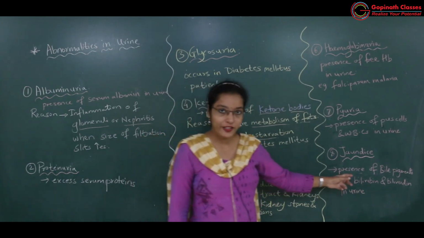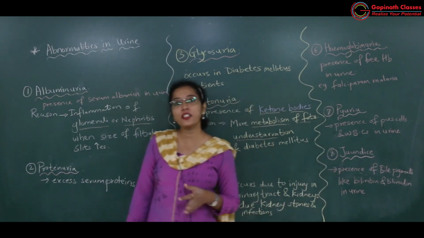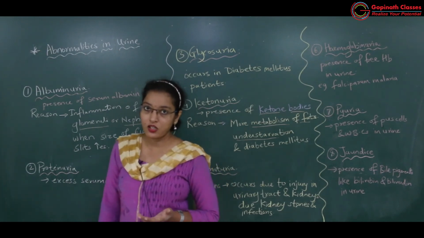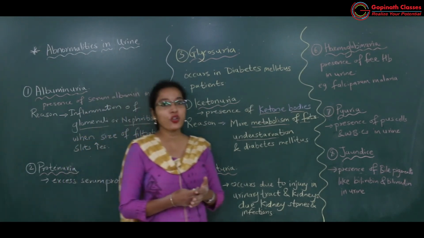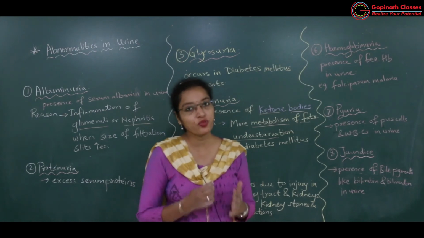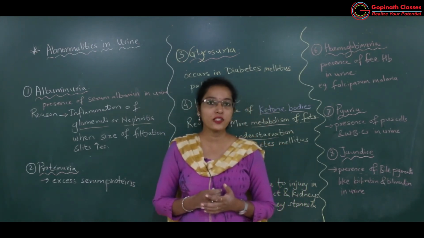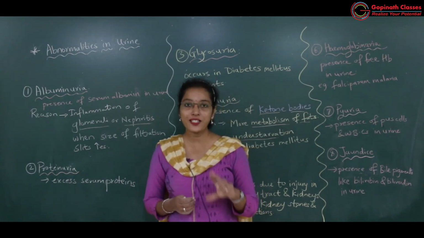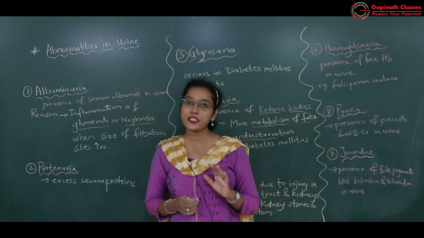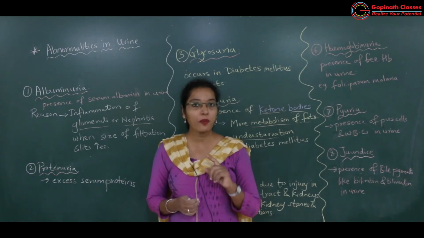Next is jaundice. In jaundice what exactly happens? There is rupturing of RBCs, more rupturing of RBCs. Worn out RBCs जो हैं वो Kupffer cells destroy करते हैं. Kupffer cells are the cells which are present in the liver. Those are amoeboid cells.